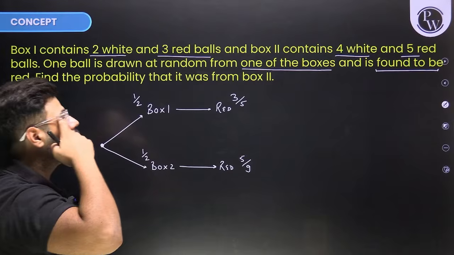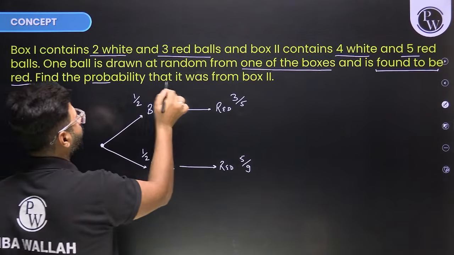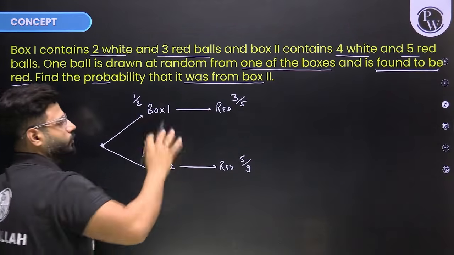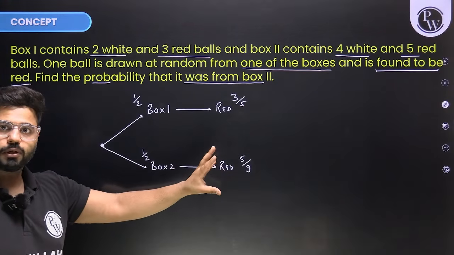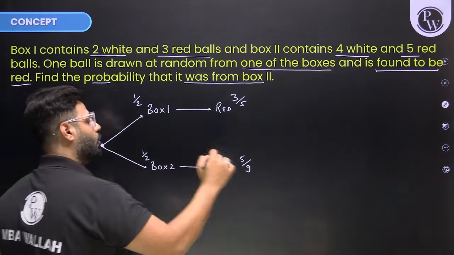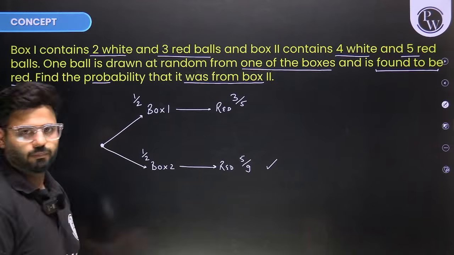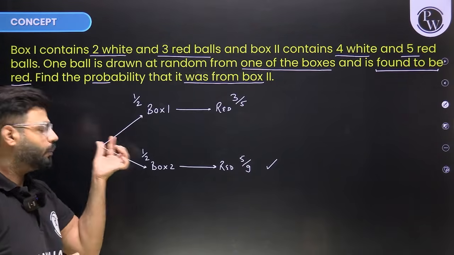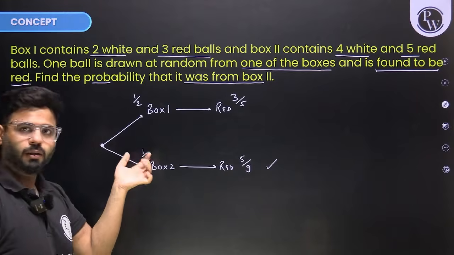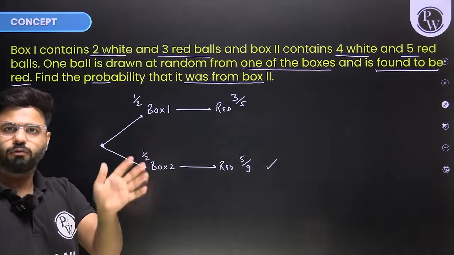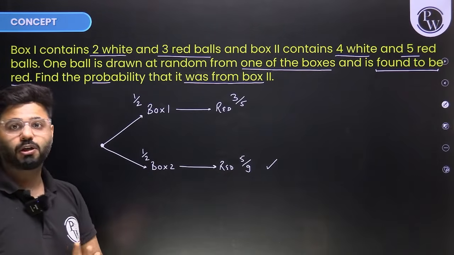Now the question says find the probability that it was from box 2. कह रहा रेड बॉल आ गई, हमने रेड की चेन बना दी। नाउ द क्वेश्चन इज कि क्या प्रोबेबिलिटी है कि वो बॉक्स 2 वाली चेन से पिक हुई है। So this becomes our favorable chain. So here instead of favorable upon total outcome, we have a favorable chain upon the probability of all the outcomes या all the chains का sum.